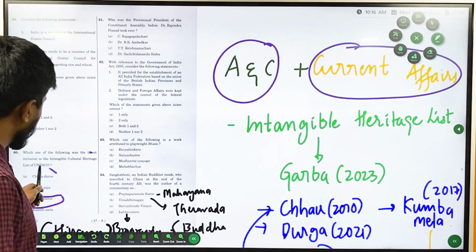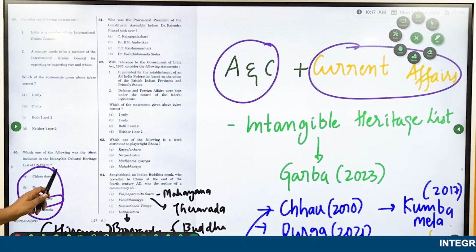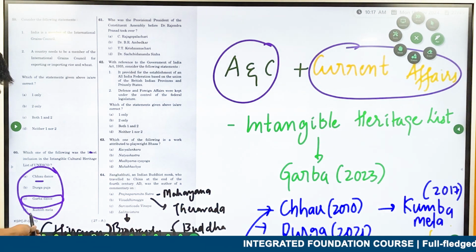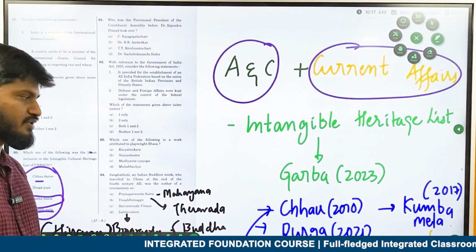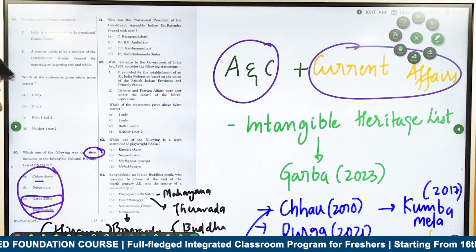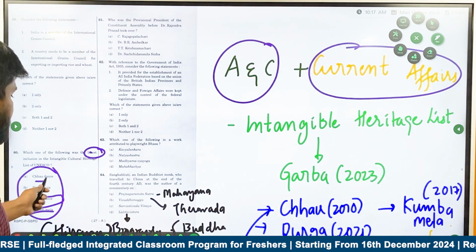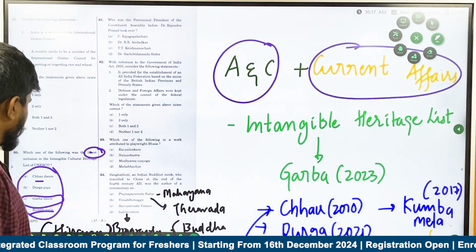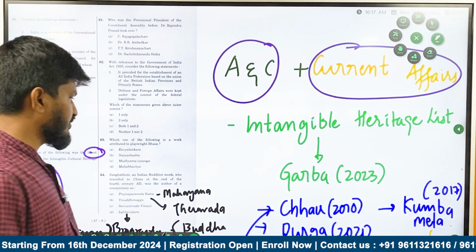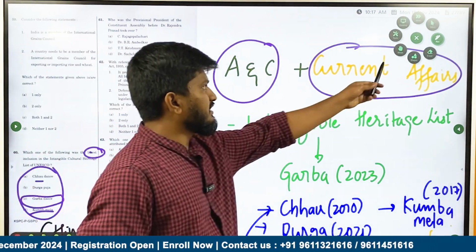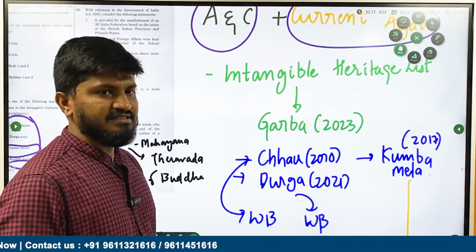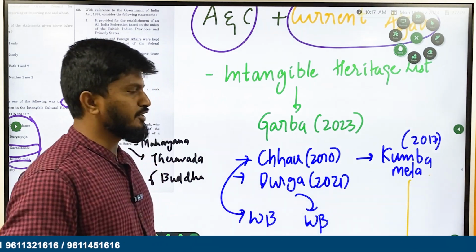And if you see it clearly, all these options, Chau dance, Durga Puja, Garba dance, and Kumbh Mela, are included in the UNESCO Intangible Heritage list. But the question is asking about which was the latest inclusion. So the latest becomes Garba, and the rest, Chau dance, Durga Puja, and Kumbh Mela, are also included in the UNESCO Intangible Heritage list. Chau dance was included in 2010, Durga Puja was included recently in 2021, and Kumbh Mela was included in 2017.